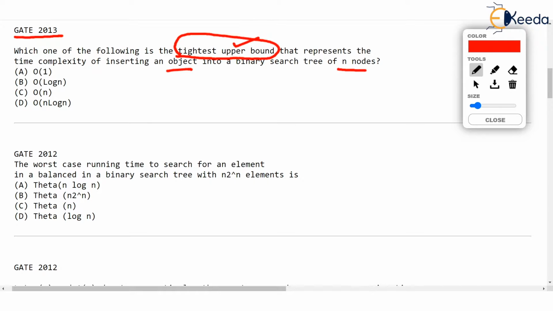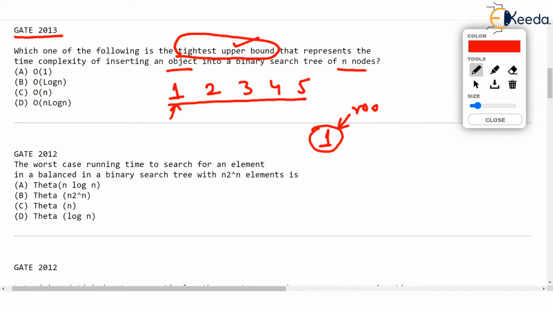Just check that if we are thinking of worst case upper bound of inserting a value in the binary search tree, then you can think of that the data right now inserted in the binary tree is somewhat like this: 1 2 3 4 5. Observe, if this was the data given, then we will obviously insert 1 initially in the binary tree and it will become root. This will be root node. Well, the next value 2, which is higher than 1, remember we are talking about binary search tree. So less than will go to the left of 1 and greater value will go to the right of 1. So 2 goes to the right of 1.